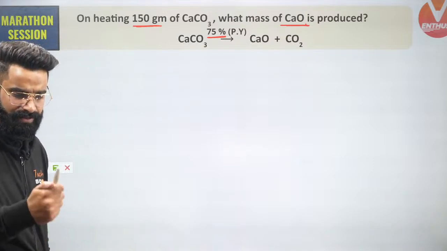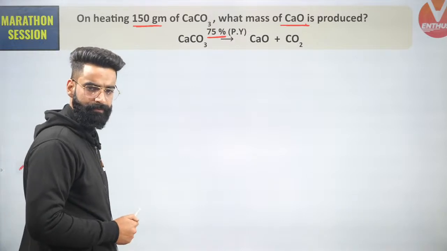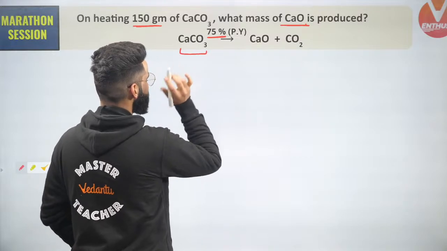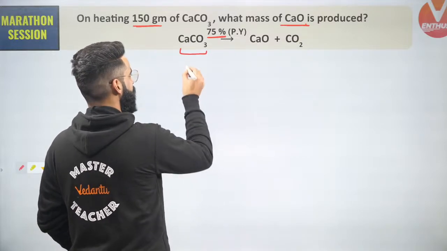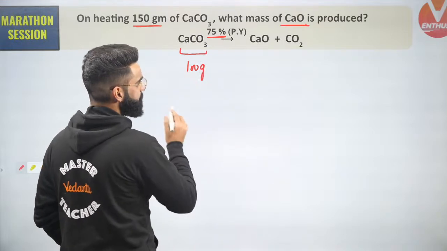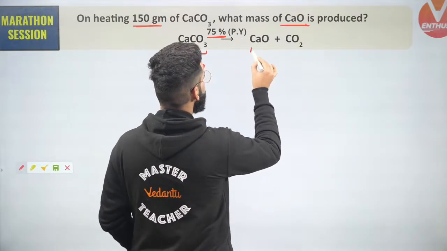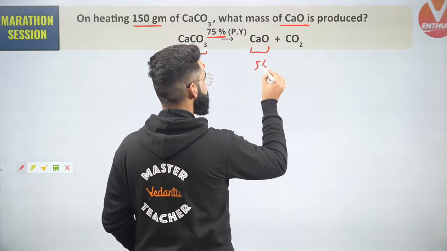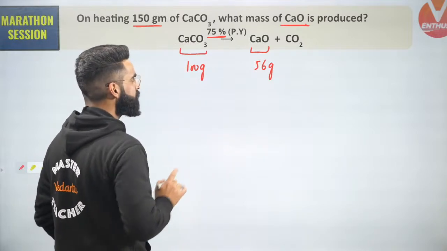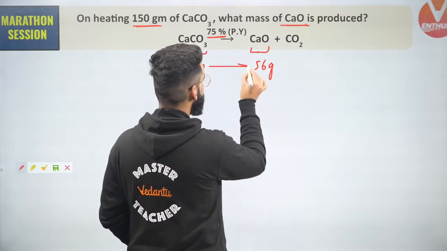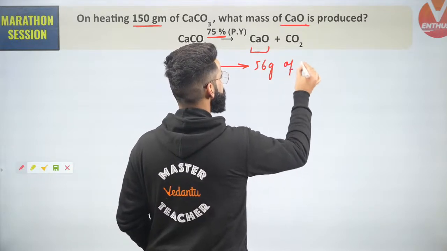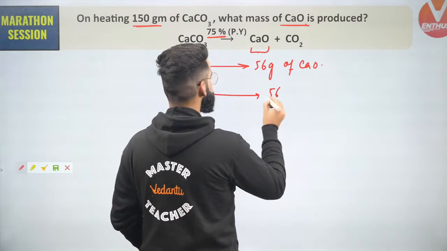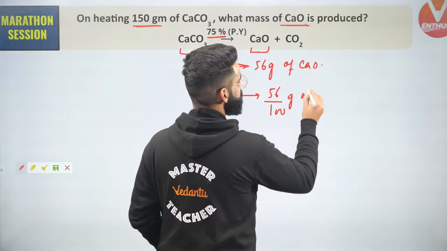Now guys, see what I'll be doing. If I ask you what is the molar mass of calcium carbonate, it's going to be 100 grams. Or I can say the mass of 1 mole of calcium carbonate is 100 grams. What is the molar mass of calcium oxide? It is 56 grams. So the mass of 1 mole of calcium oxide is 56 grams. By using stoichiometry, 100 grams of calcium carbonate should give me 56 grams of calcium oxide. So 1 gram of calcium carbonate should give me 56 divided by 100 grams of calcium oxide.